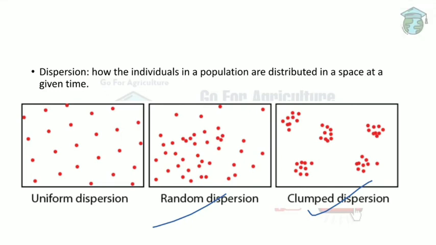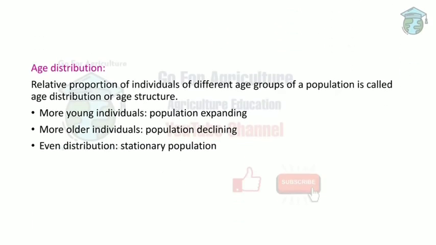Next is age distribution. The relative proportion of individuals of different age groups in a population is called age distribution or age structure. For example, if there are more younger individuals, then the population is expanding or increasing.